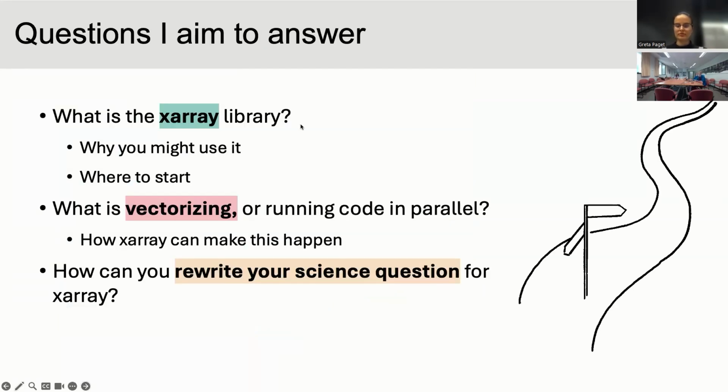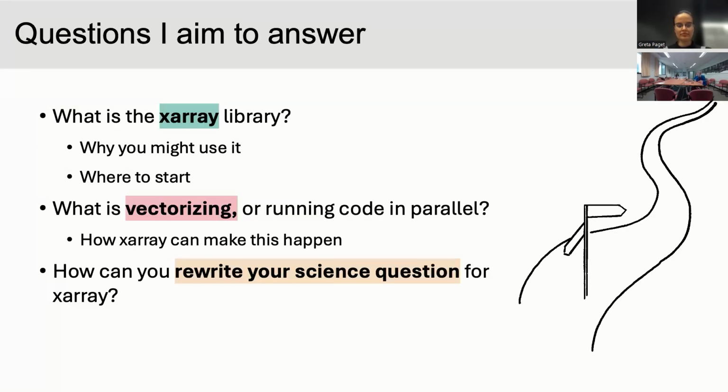So over the course of the next 12 to 15 minutes, I'm going to hopefully explain what the Xarray library is, how and why you might use it, and then what that does to make your code work faster, to spread the load across different bits of the computer so it runs properly. And then, given that we have this Xarray tool that can do stuff, how do you turn your science question into something that Xarray can do for you?